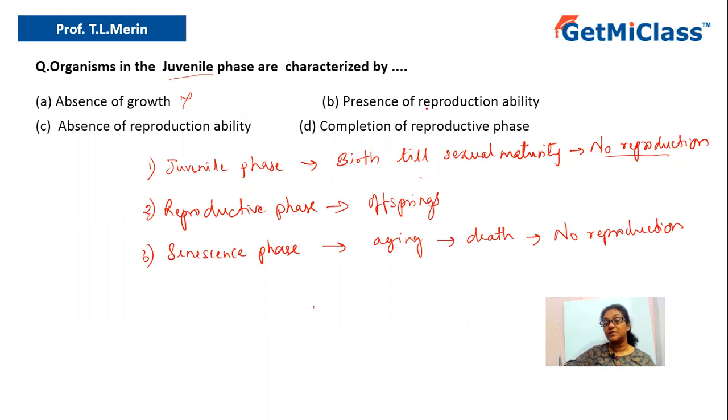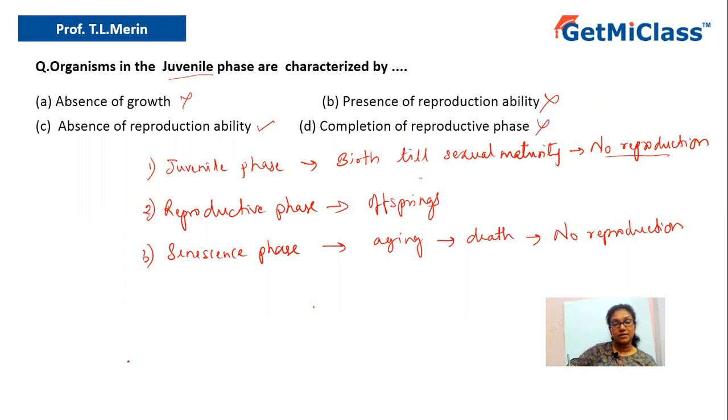Then option B, presence of reproductive ability. During juvenile phase there is no reproduction, and hence option B is ruled out. Option C, absence of reproduction ability. Yes, during juvenile phase, there is no reproduction. Hence, option C should be the right answer. Now, let us look at option D. Option D says completion of reproductive phase. No, during juvenile phase, it does not complete the reproductive phase. It can't even reproduce. So option D is also ruled out.